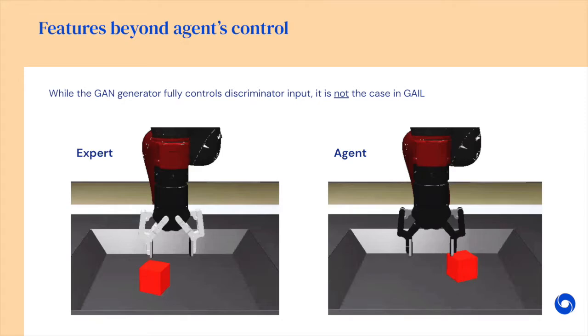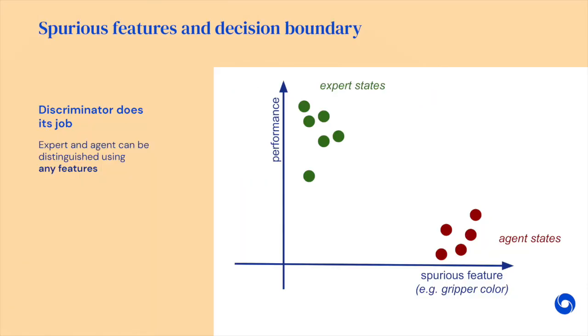Imagine that we collected some data with our robotic arm in the past, and then something happened to the gripper. And we had to replace the gripper with a new version which has a different color. Now, the discriminator can trivially discriminate between expert and agent based on the color of the gripper, which is beyond the agent's control. It means that the plot I showed you before is overly simplistic.